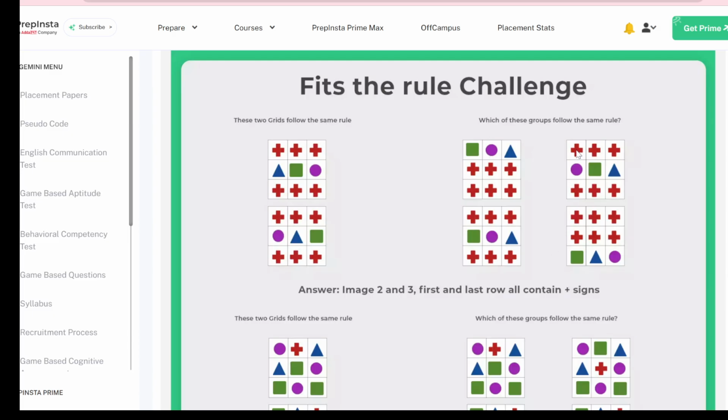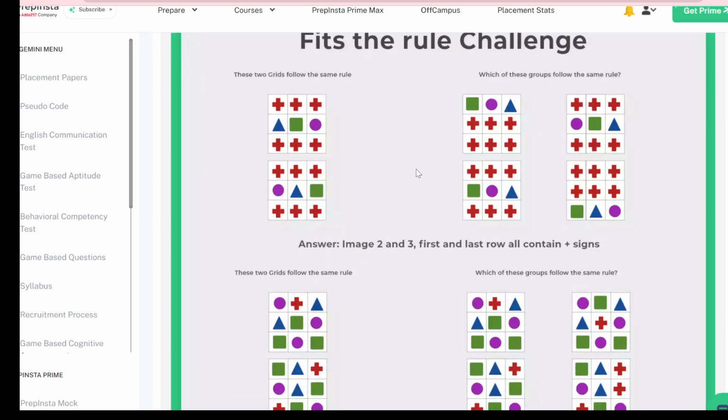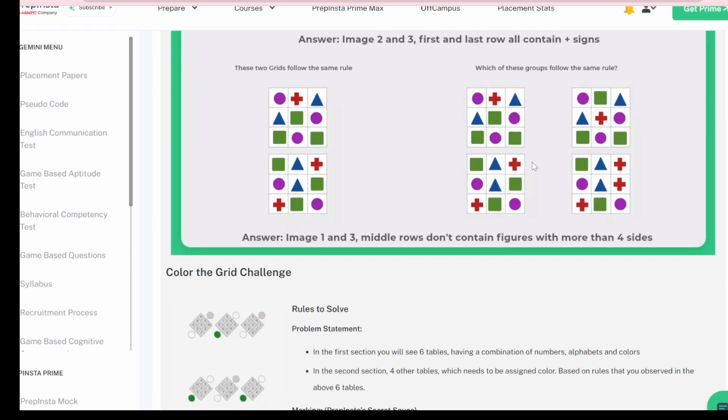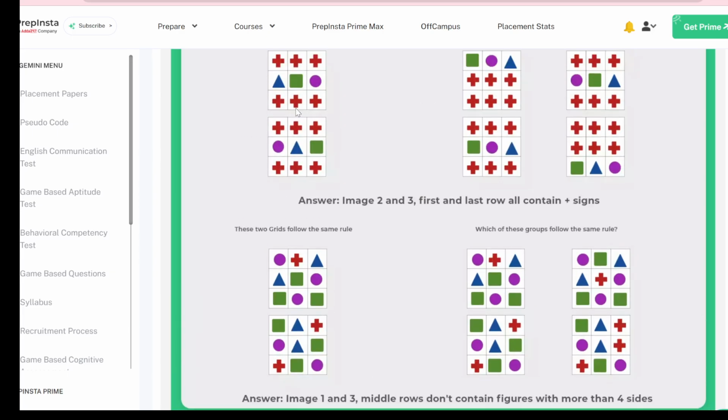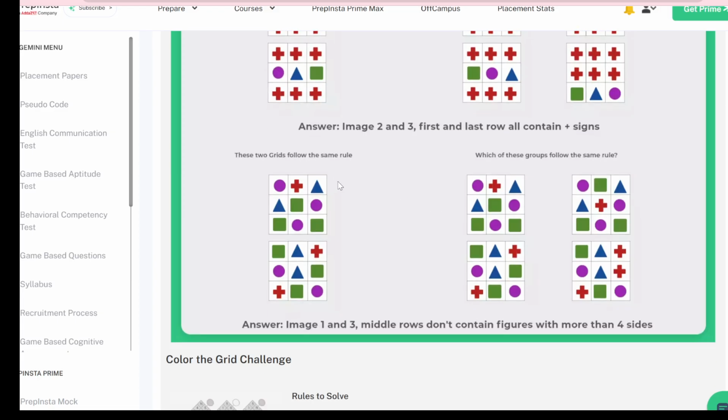So you will see which two grids follow the same rule. So this also has the plus in the first row and the third row, and this also has the first row and the third row. So the second and third one will be the grids following the same rule. Okay, so you have to click these two. There will also be increasing levels, guys. It is easy, like you can see and answer that they are following this type of rule, first and third row as the plus, but they will increase the patterns, and you have to look at the patterns very carefully,